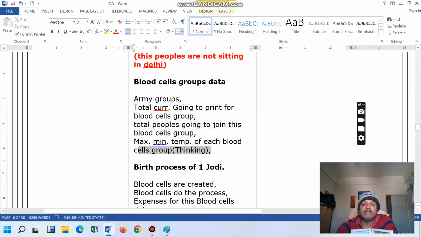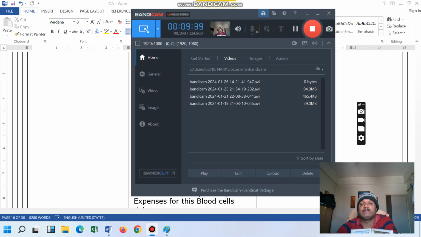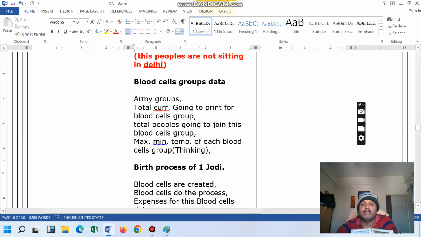Then the maximum and minimum temperature. Assume that in A blood group there is one blood cells called mathematics blood, or the English blood cells. They are going to think up to what level, and that is decided by the minimum blood cells and the maximum temperature blood cells. So this is about the blood cells group, and that is a very dangerous thing. There are lots of expenses to maintain the blood group. So in the next video we are going to see about the jodi birth process.